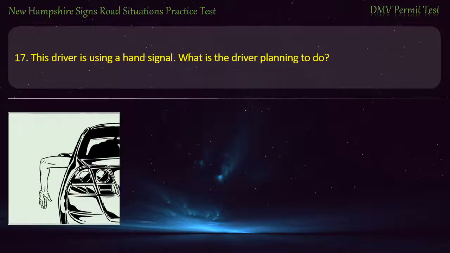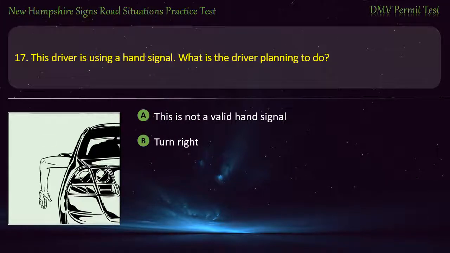Question 17. This driver is using a hand signal. What is the driver planning to do? This is not a valid hand signal. Turn right. Stop or slow down. Turn left. Answer. Stop or slow down.